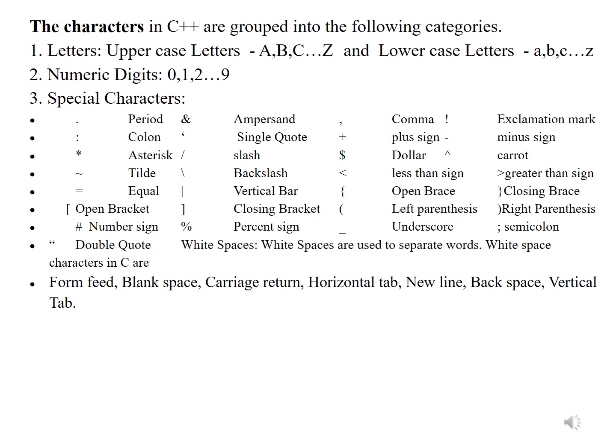Form feed, blank space, carriage return, horizontal tab, new line, backspace, and vertical tab are also character sets used in C++.